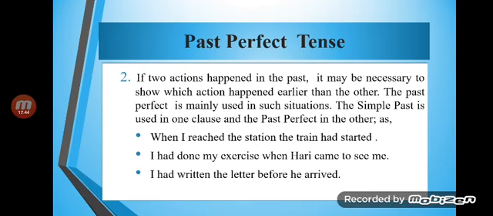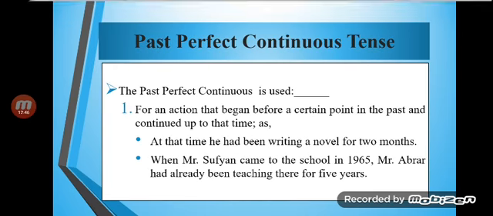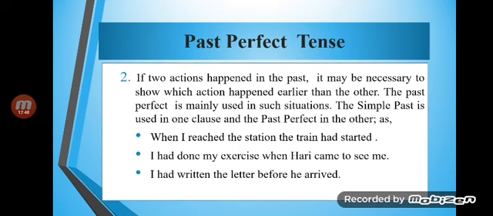for making it into interrogative sentences, for making it into negative sentences, we would be using this. So what we have talked about is the past perfect tense. When we are going to make it into negative sentences, we would be adding not: I had not done my exercise when Harry came to see me. And for the interrogative: had I done my exercise when Harry came to see me.